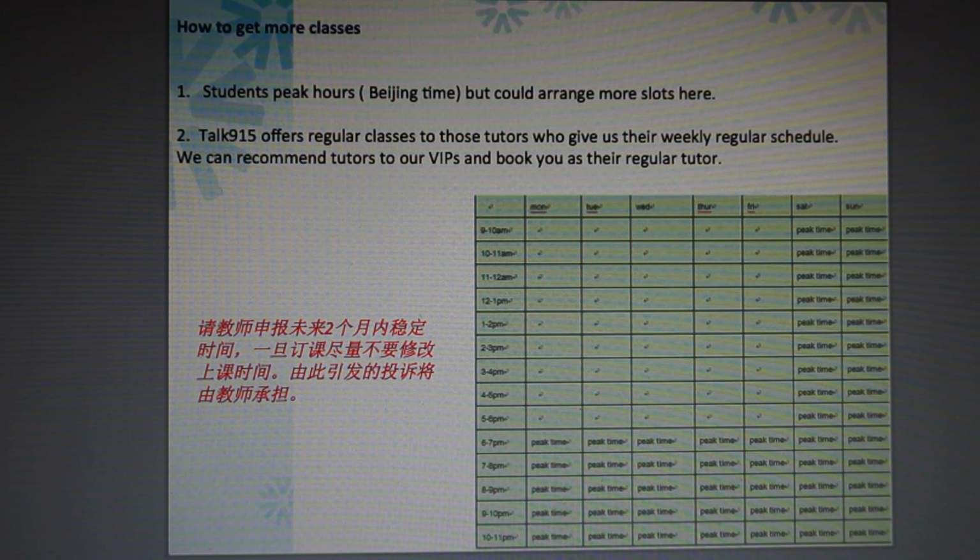Firstly, you need to give us your timetable, with fixed available time for up to 2 months. You can send this to Kelly on QQ, which you can find in the contact list. After we receive your availability for 2 months, we will match our VIP students to you. Once a student is matched with you, you cannot cancel or adjust the time for the next 2 months. If that causes a complaint from the student, the tutor will be responsible.